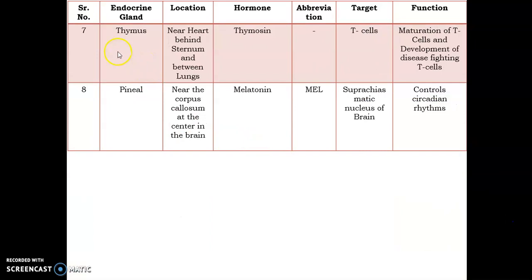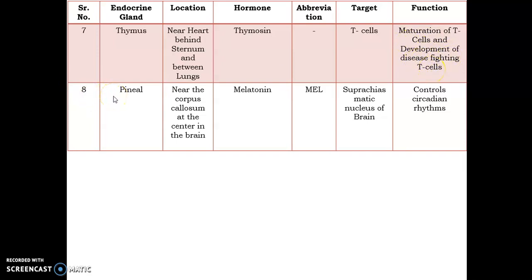The next gland is the thymus gland. Thymus gland is situated near the heart, behind the sternum and between the lungs. The major hormone secreted from this gland is thymosin. It acts on the T cell, and the main function of thymosin is that it causes the maturation of T cells and development of disease fighting T cells in the human body.